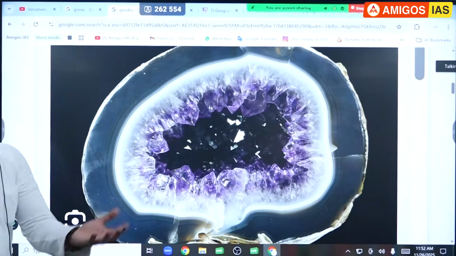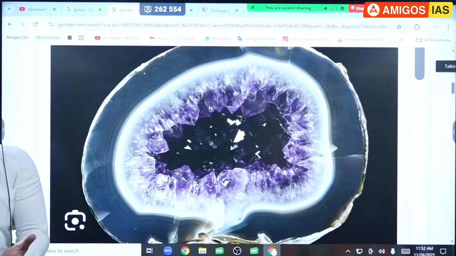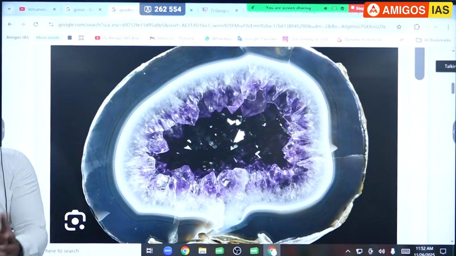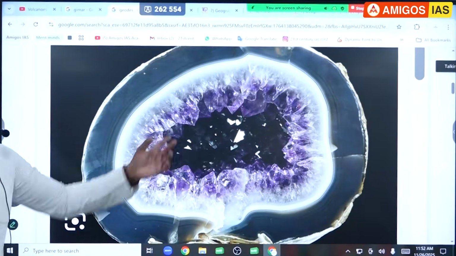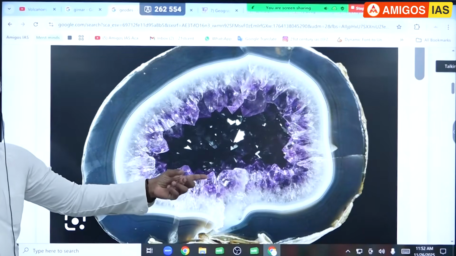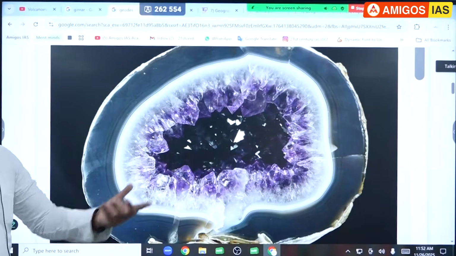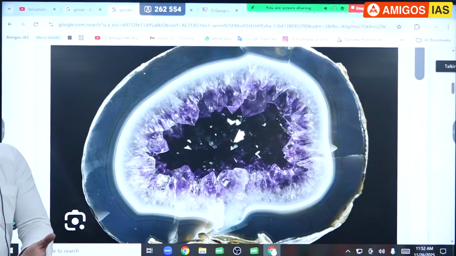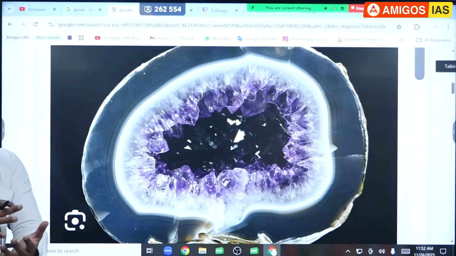Initially the rock doesn't seem like that. When you break it with an axe, then it opens up with these crystals visible, exposed. Outside we don't know. Very rare case we can find, but this is a geode, because we have some technologies like X-ray through which we can detect.